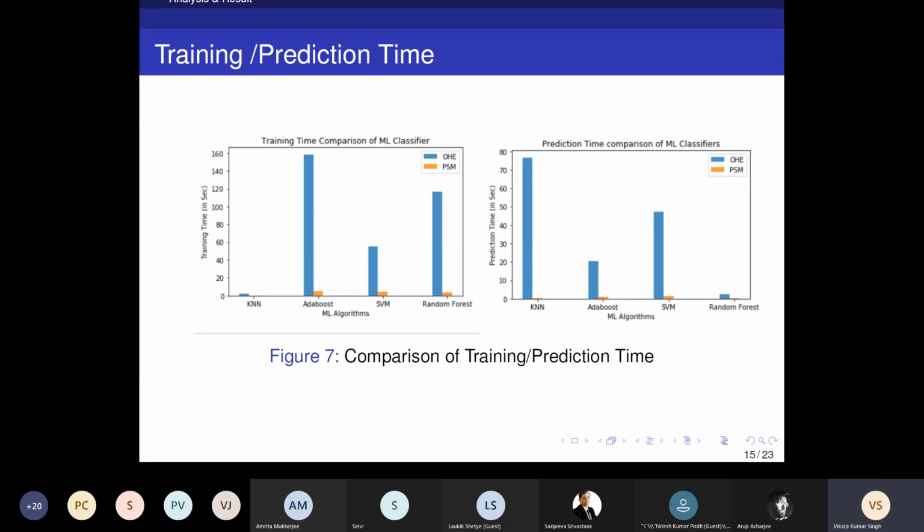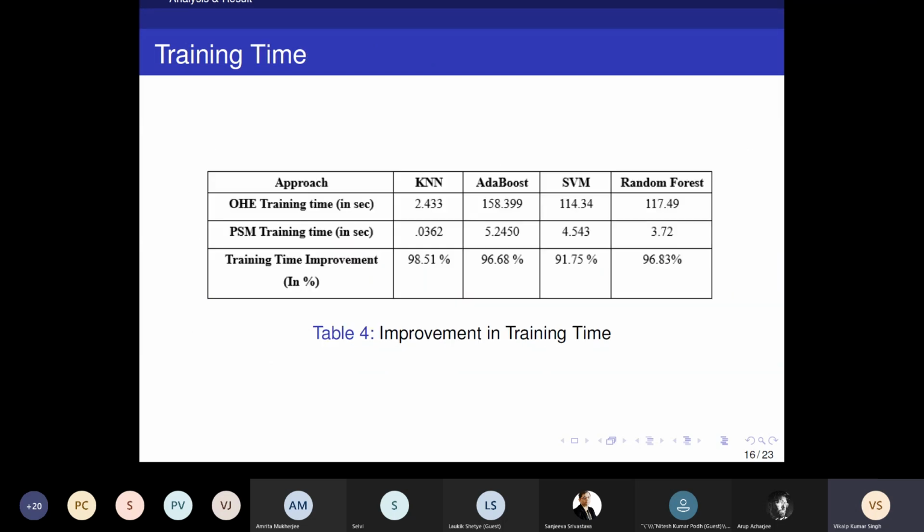But when we analyze on the basis of percent how much time improvement or decrement is present, we show this in tabular format. In OHE training time, KNN takes 2.433 seconds to train the data, while AdaBoost takes 158.39 seconds to process the data, while SVM and Random Forest take 114.34 and 117.49 seconds respectively.